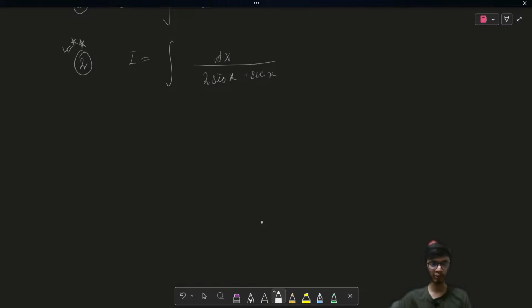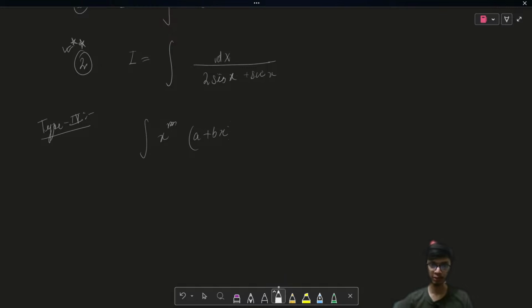Okay, type 4 form of integral. So what is the type 4 form of integral? Whenever you have an integral of the form x to the power m, times (a plus bx to the power n), whole to the power p.